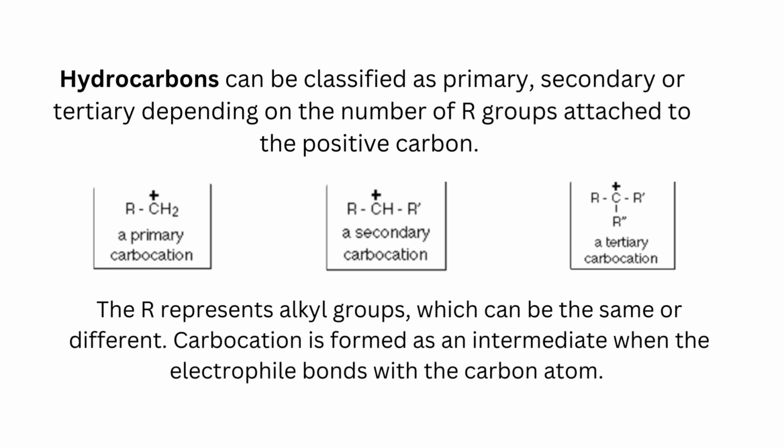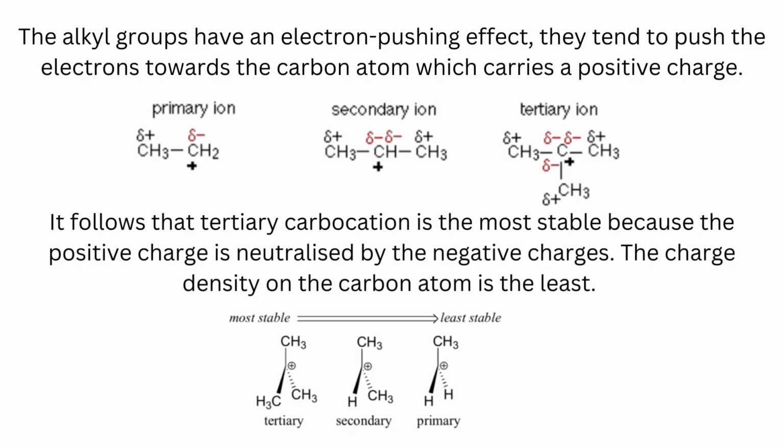Carbocations can be classified as primary, secondary or tertiary depending on the number of R groups attached to the positive carbon. The R represents alkyl groups which can be the same or different. A carbocation is formed as an intermediate when the electrophile bonds with the carbon atom. The alkyl groups have an electron-pushing effect that tends to push the electrons towards a carbon atom which carries a positive charge.